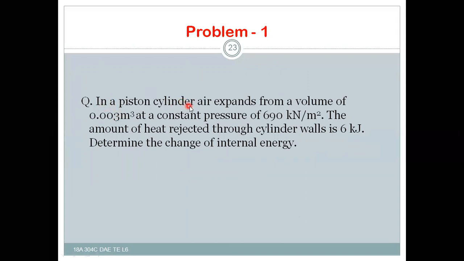In a piston cylinder, air expands from a volume of 0.003 meter cube at a constant pressure of 690 kilonewton per meter square. The amount of heat rejected through cylinder walls is 6 kilojoules. Determine the change of internal energy.